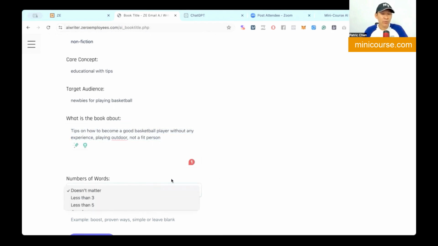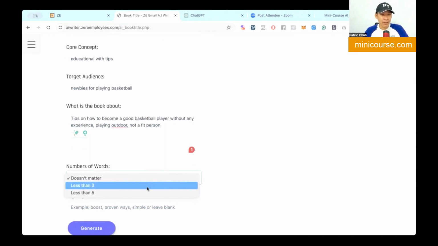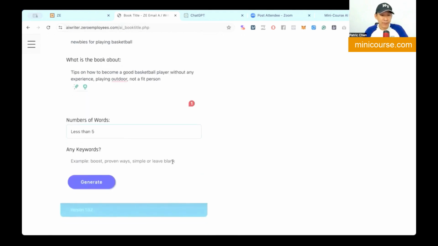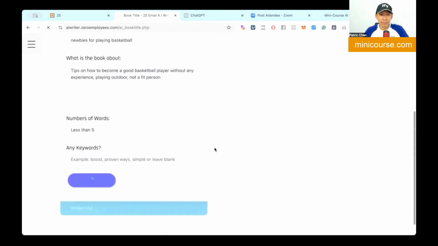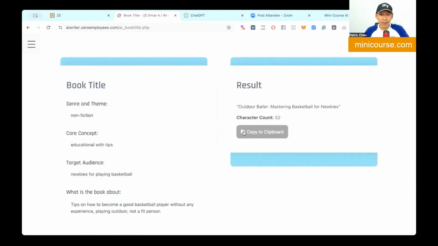Number of words, because we just want to have a title right now, nothing too fancy. So let's say less than 5 words. Any keywords we want to have inside here? Maybe we don't need to. So let's just go ahead and click generate. Okay, Outdoor Baller, Mastering Basketball for Newbies. Pretty good. So now we have our title and we're good to go. Copy to clipboard. Pretty awesome, right? We don't even need to think and we already have the answer.